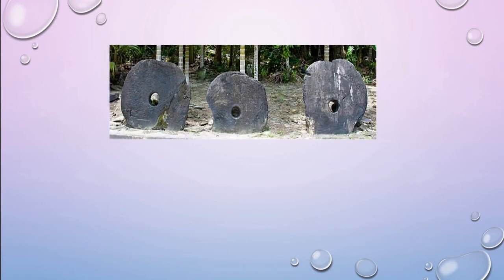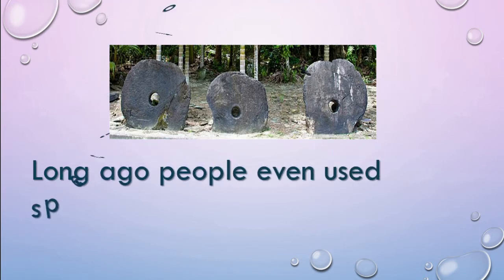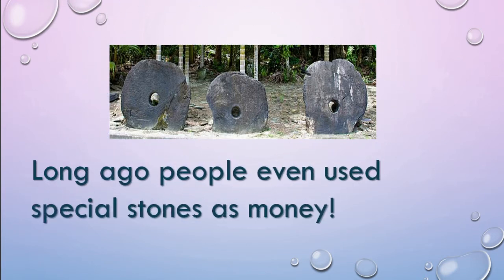It may seem unbelievable, but long ago, people even used special stones as money.